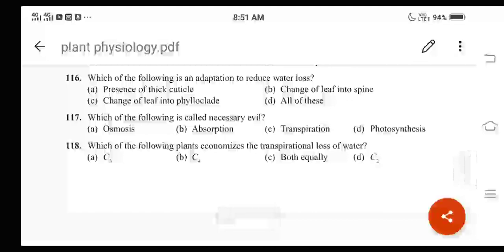Which of the following is an adaptation to reduce water loss? What are the different options here? Presence of thick cuticle, then change of leaf into spine, then change of leaf into phylloclade, then all of these. Here, these are adaptations to reduce water loss.